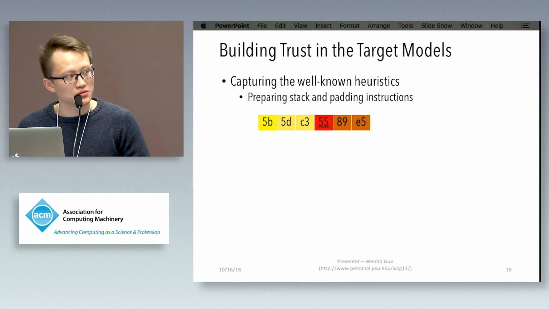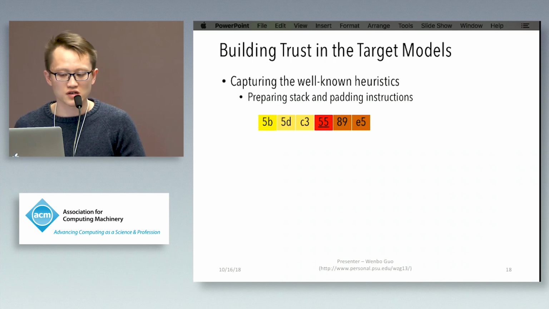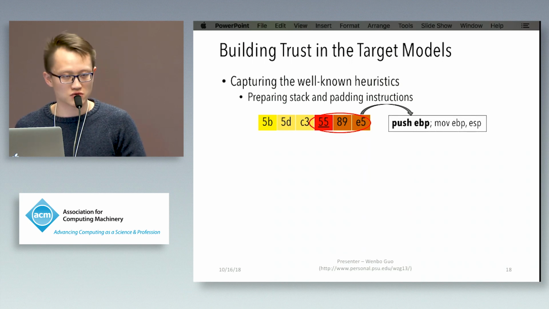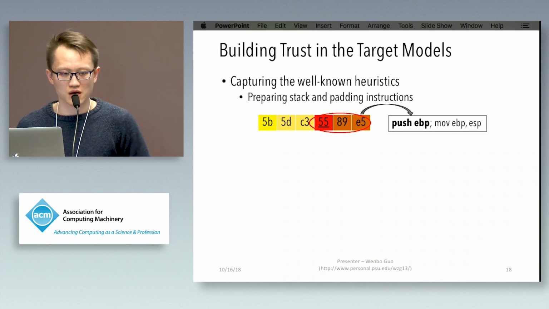In this example, the deep learning model identified 55 as the function start. What LEMNA gave us is this heat map indicating the feature importance. Within this bunch of hex, these 3 hex are marked as the most important features. If we do disassembling, what we get is this instruction. This is actually a well-used heuristic by binary analysts. So this case demonstrates that LEMNA can help us check whether the model captured the well-known heuristic, and this model indeed captured the well-known heuristic.